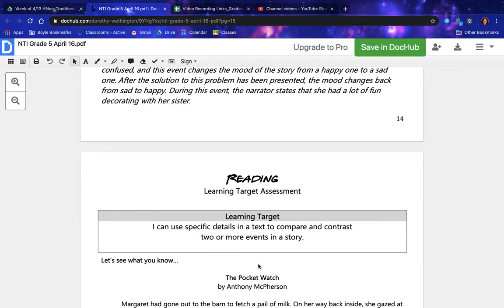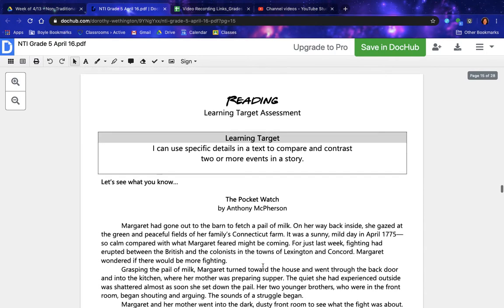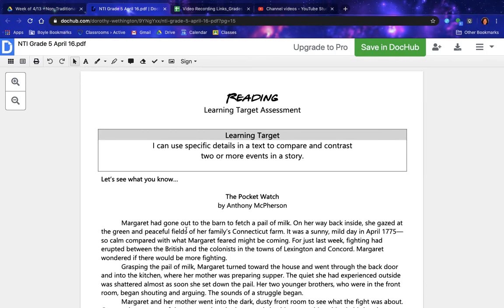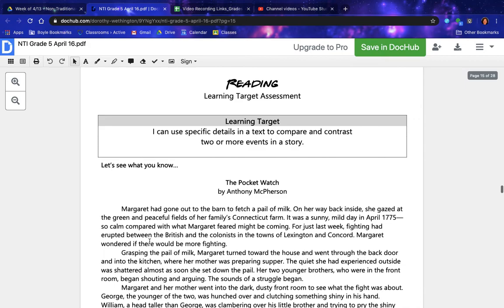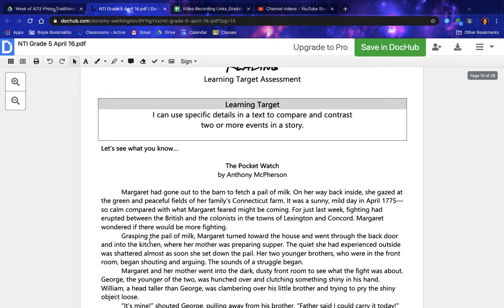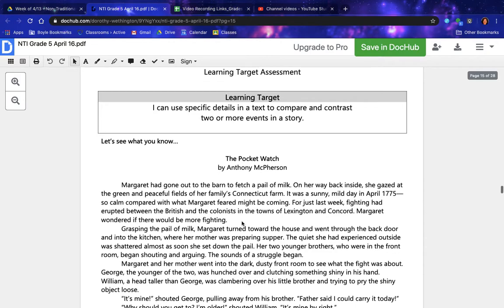The Pocket Watch by Anthony McPherson. Margaret had gone out to the barn to fetch a pail of milk. On her way back inside, she gazed at the green and peaceful fields of her family's Connecticut farm. It was a sunny, mild day in April 1775. So calm compared with what Margaret feared might be coming. For just last week, fighting had erupted between the British and the colonists in the towns of Lexington and Concord. Margaret wondered if there would be more fighting.